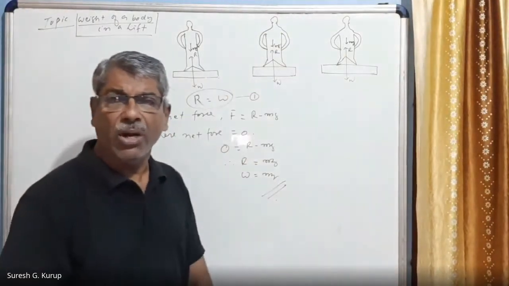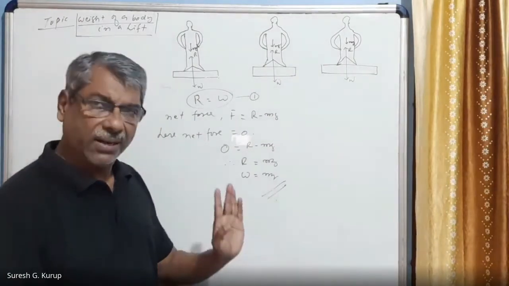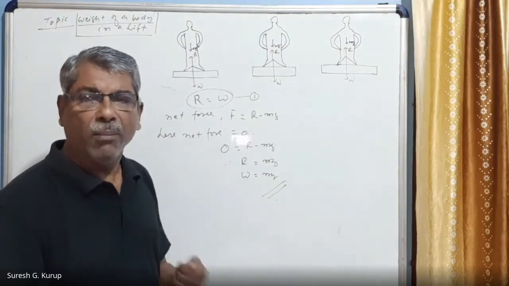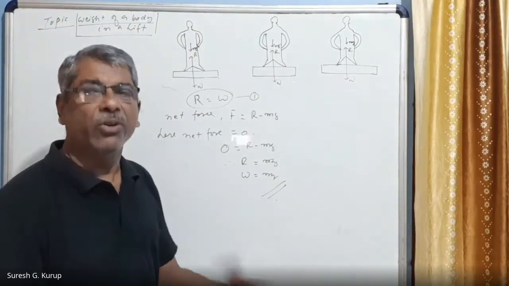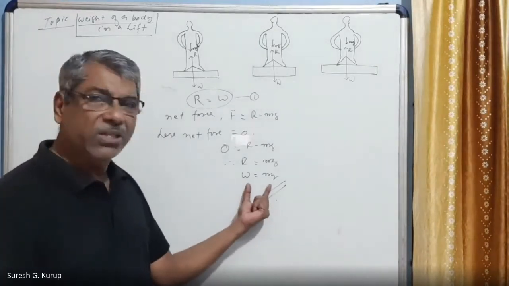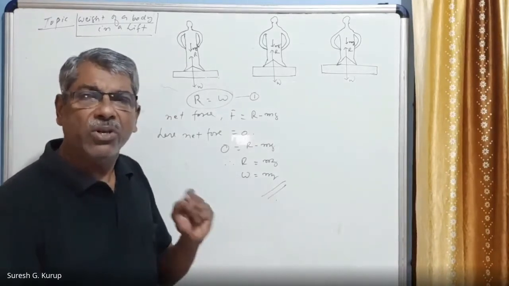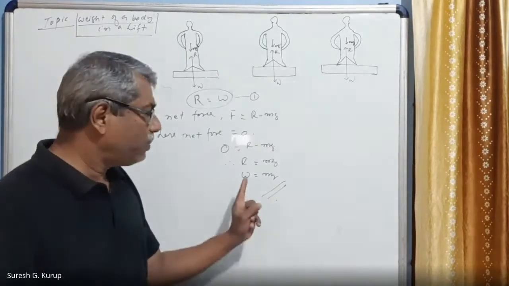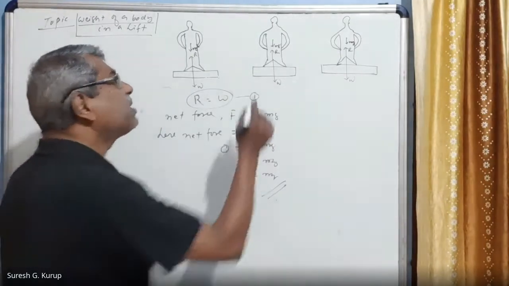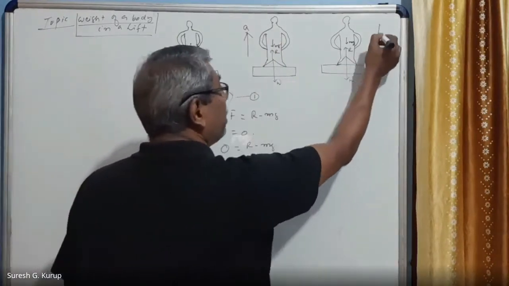When the lift is not moving, we have seen that the weight is equal to the gravity force. Suppose I am standing on the floor, my weight W, which is equal to mg, acts on the floor. That means if the person is standing on the weighing machine, the machine will show the actual weight of the person, W is equal to mg. This is case number one. Now suppose the person is moving with an acceleration a upwards.